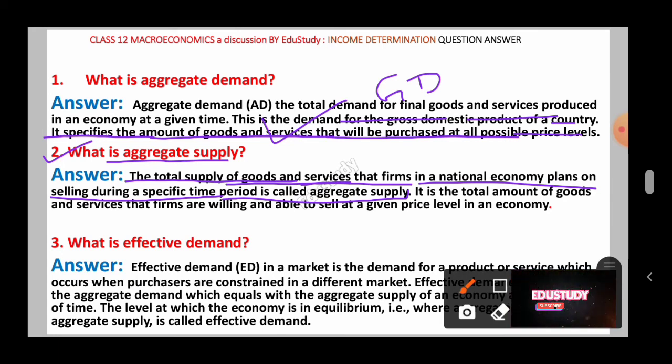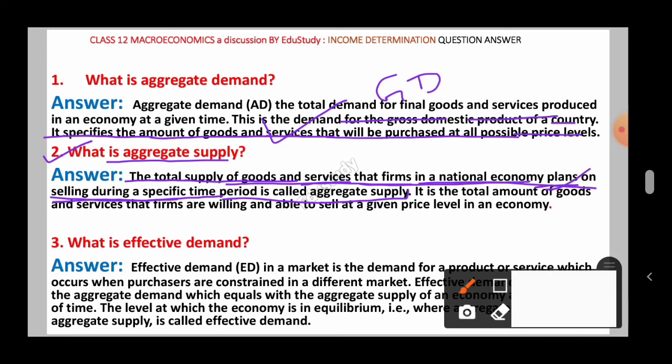Aggregate supply is the total supply of goods and services that firms in a national economy plan on selling during a specific period of time. You must use this word here, plans. That means they are planning to sell some total amount of goods and services during a specific period of time, or at a given period of time. That is called aggregate supply.